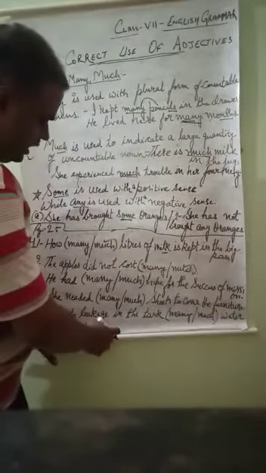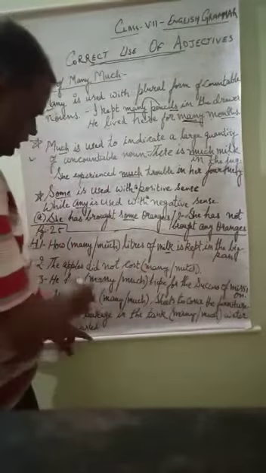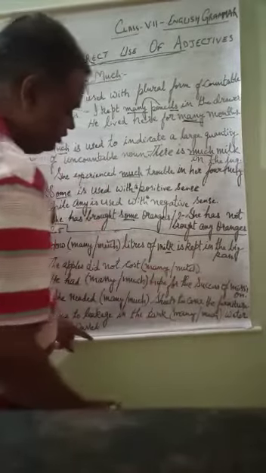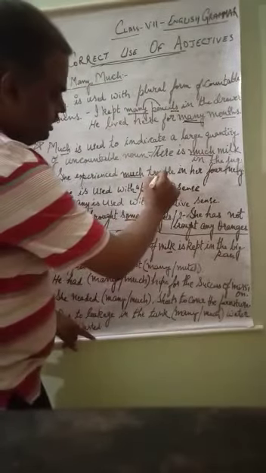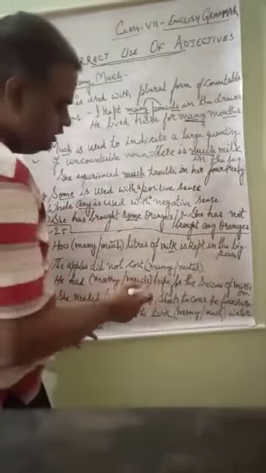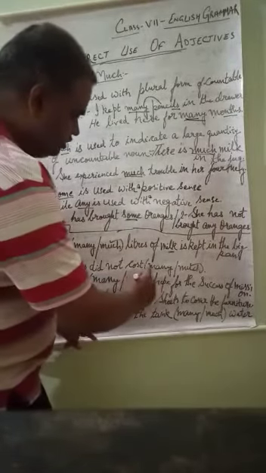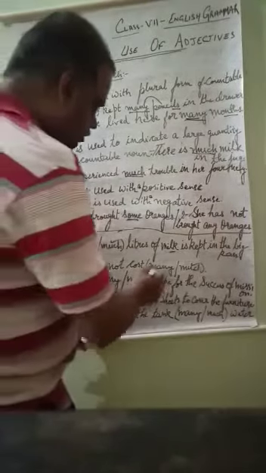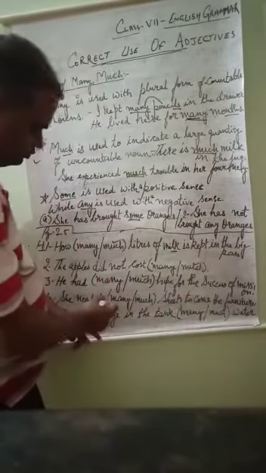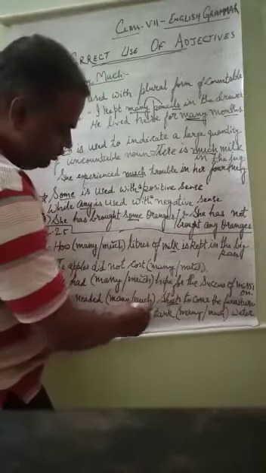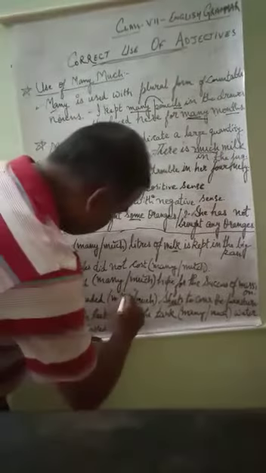Third one, he had many or much hope for the success of the mission. So hope is a thing which cannot be counted, like trouble is a thing which cannot be counted. In the same way, hope is again the same thing. So we will use much hope, not many hope. It is uncountable. Fourth, she needed many or much sheets to cover the furniture. Sheets can be counted. We cannot use much. We will use many, because sheets can be counted. So many will be the correct answer.